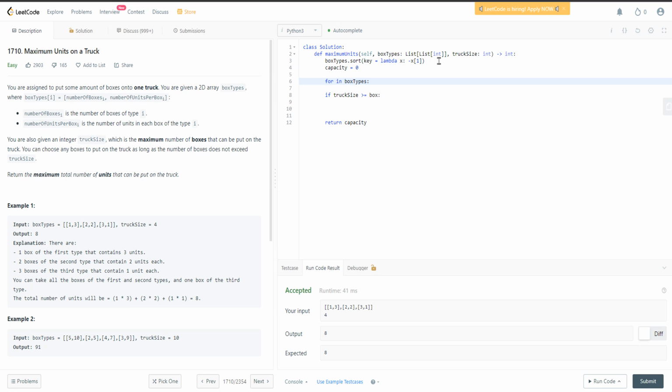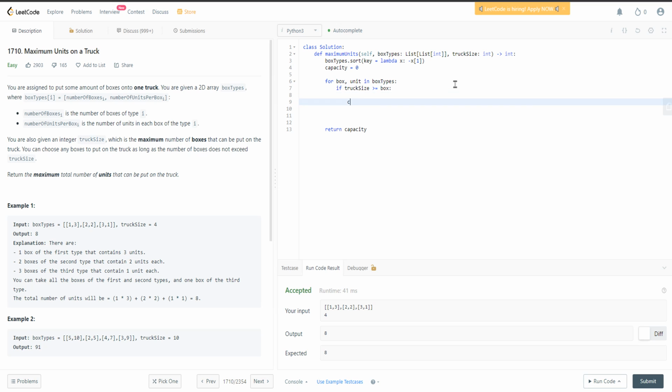We have two values: one is the unit, the other is the box count. So if the truck size is bigger than the box count, that means we can